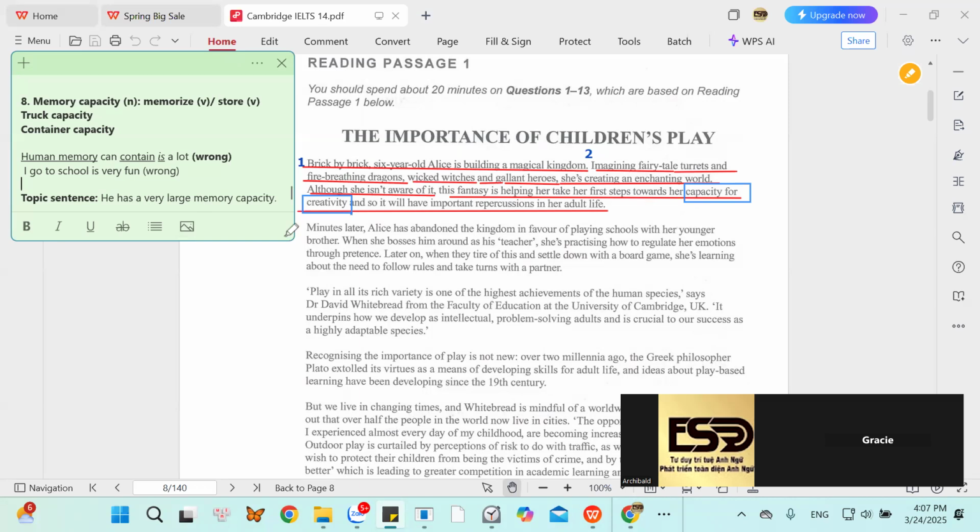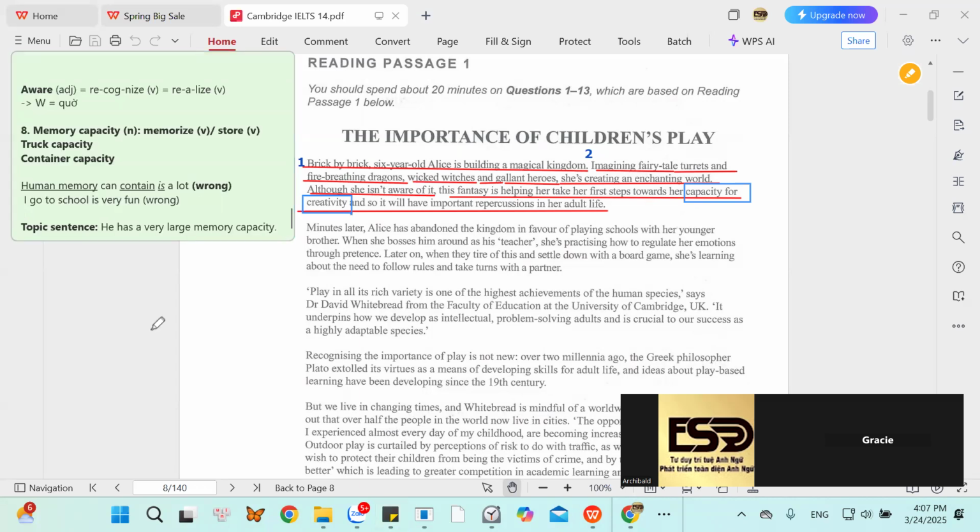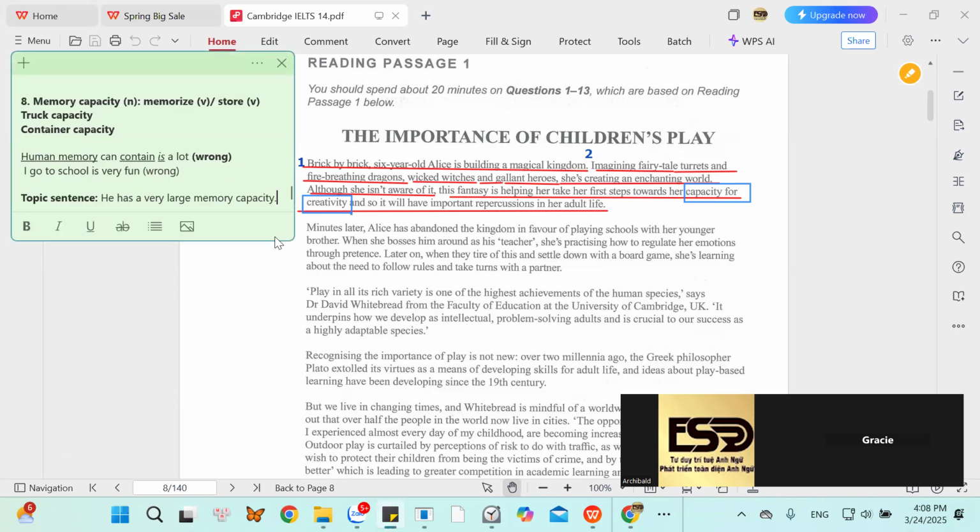His memory can contain a lot of information. Yes, perfect. But where does the memory come from? You should mention the body part from which the memory comes. So where does the memory come from?